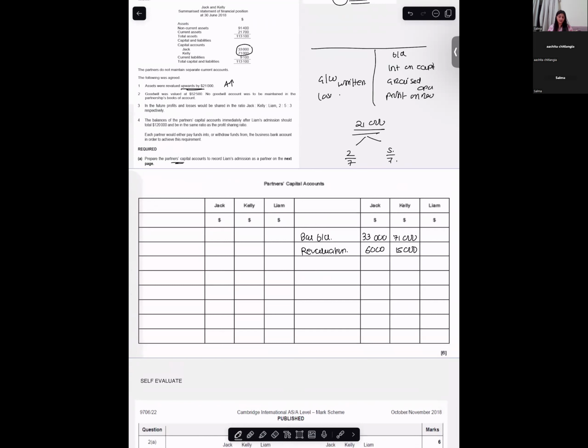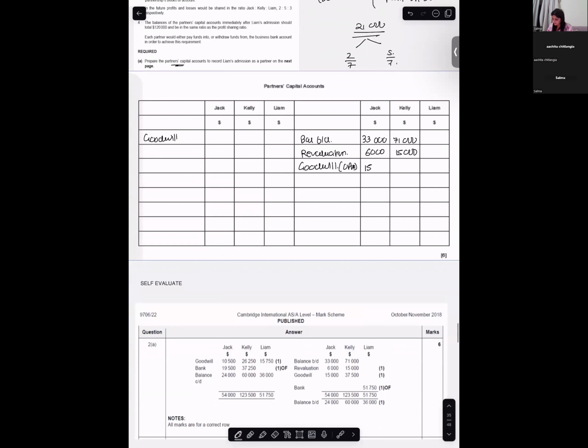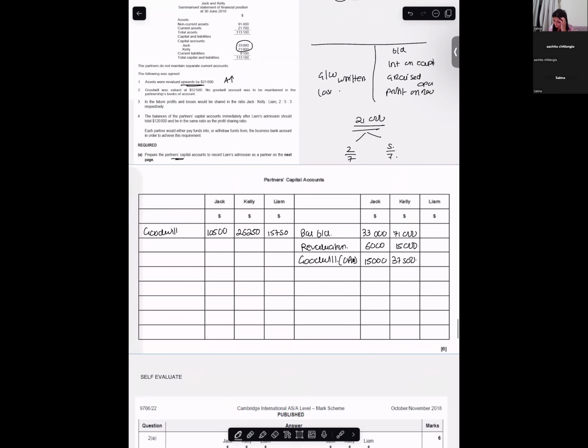So goodwill is 52,000 and it has to be raised and written off. Goodwill raised on the credit side, goodwill written off on the debit side. It will be raised amongst all partners in the old ratio. Can you give me the amount? 15,000, and 37,500. And written off? 10,500, 26,250, and 15,750. Okay, fine. The future profit sharing ratio is 2:5:3. This you will use to write off the goodwill. Are you with me?